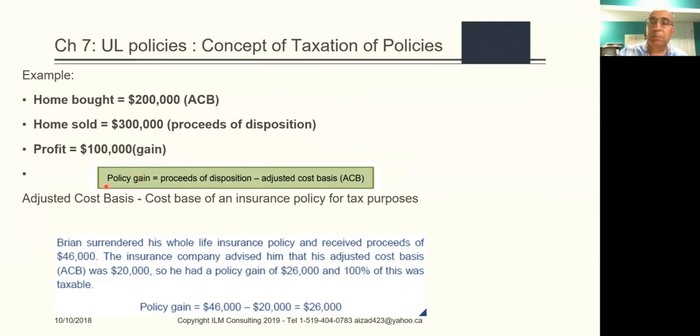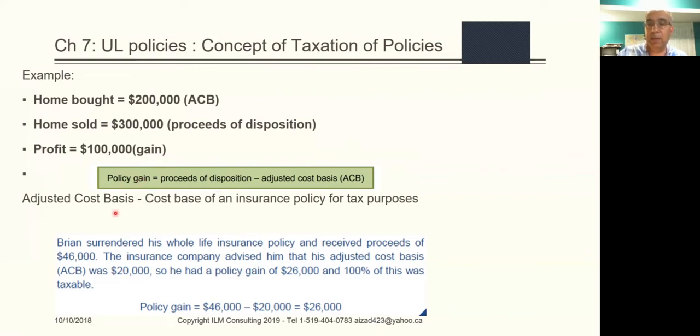So the same way the insurance company or government of Canada will calculate the policy gain. If you cancel a policy, they will say, okay, how much money did you get from canceling the policy minus how much money did you put in. So obviously, if you have $20,000 in your investment account and you put in only $5,000, you obviously have a policy gain of $15,000, which will be taxed. So this is the simple concept of the policy gain.